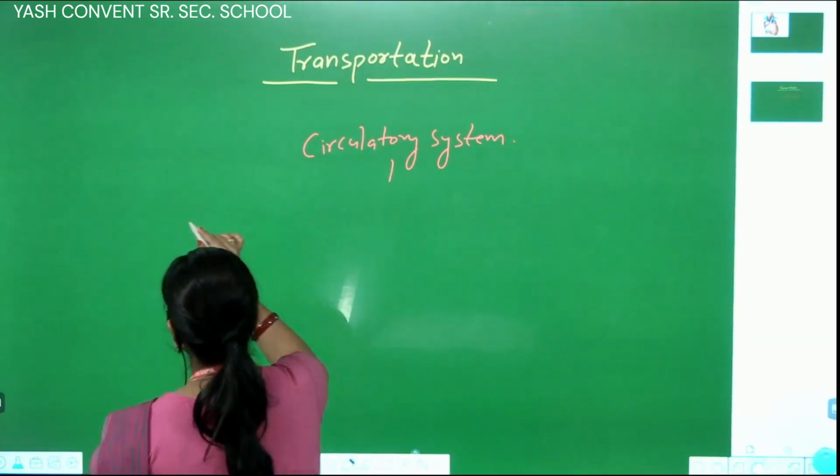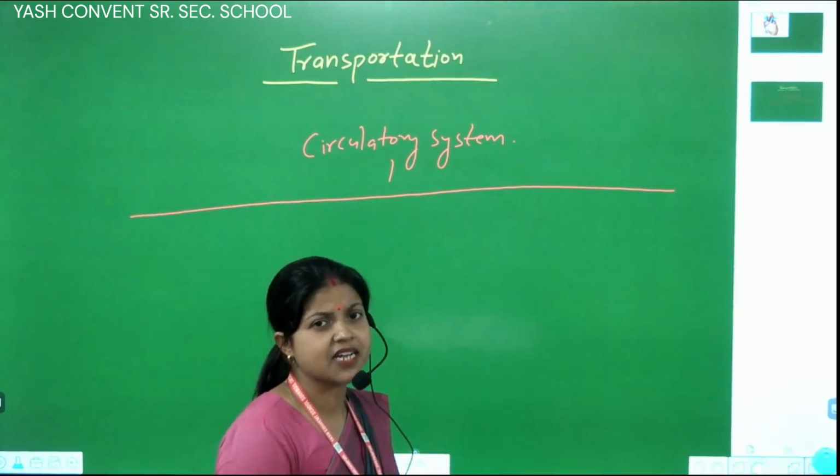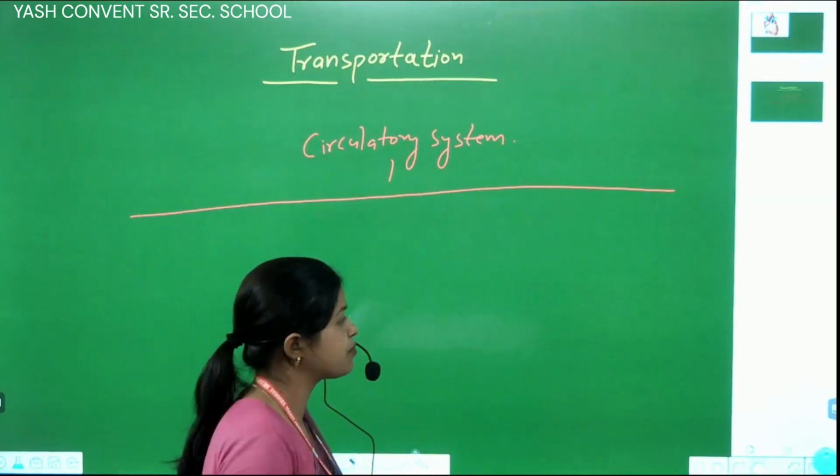In the circulatory system there are many parts, or participants.